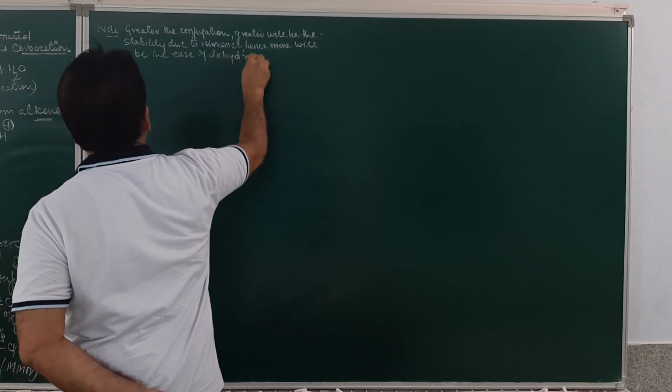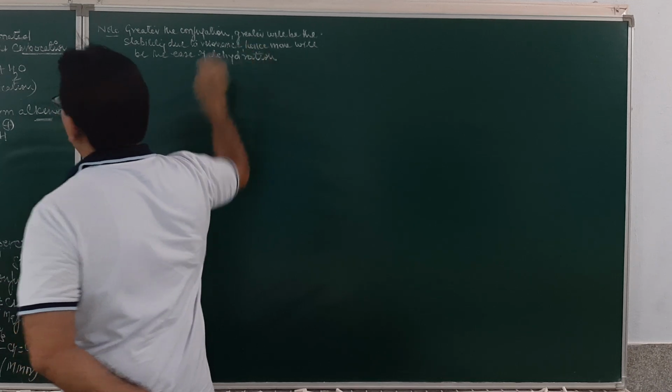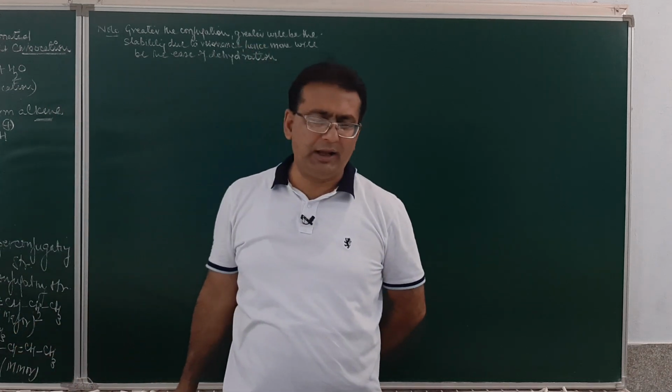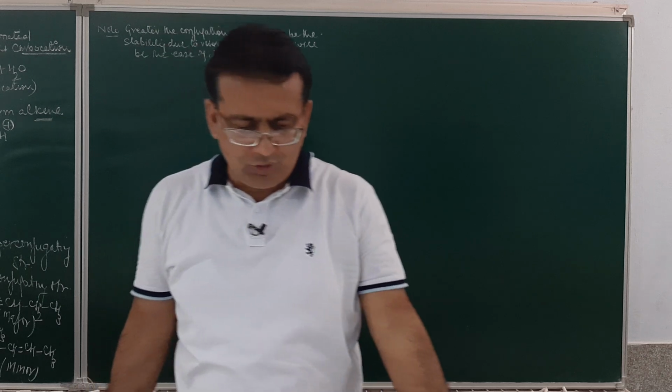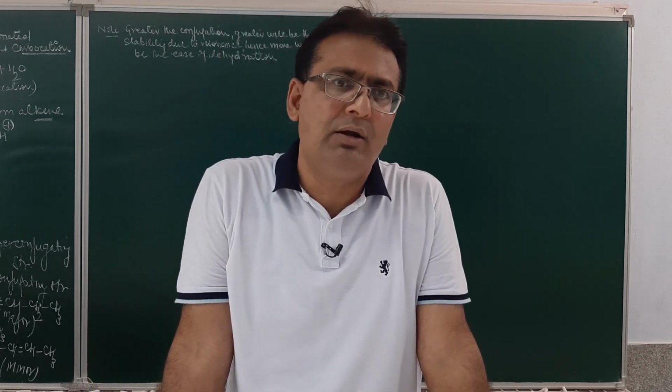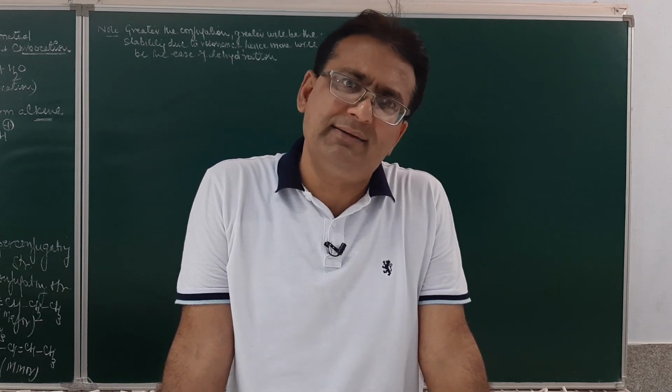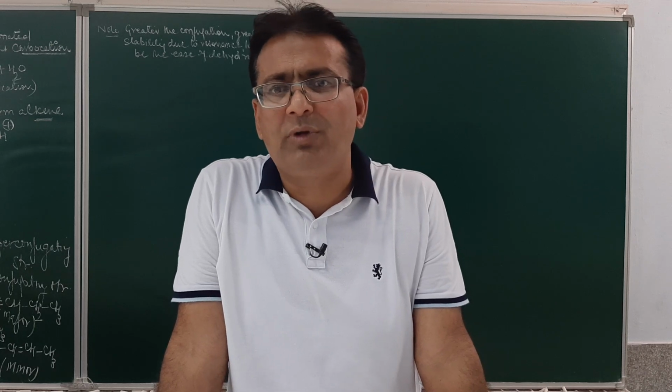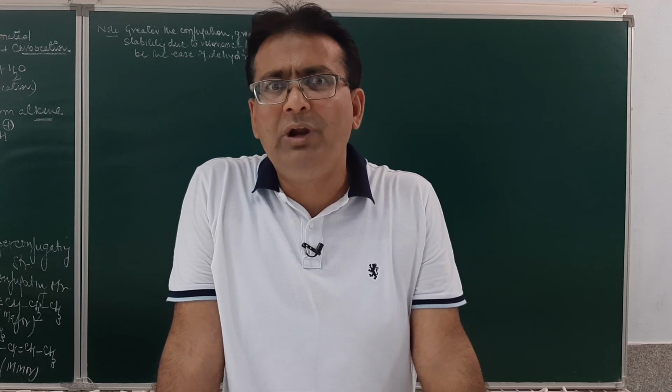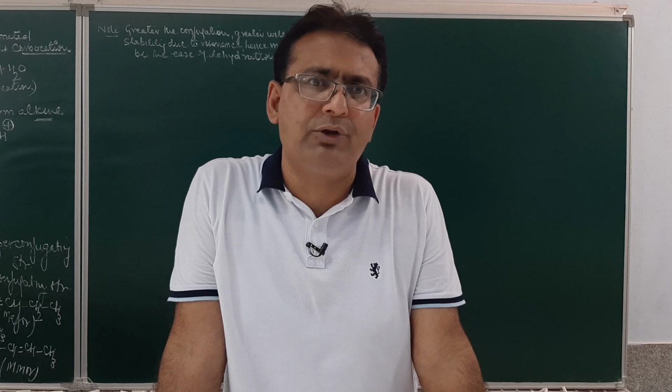What does it mean? Mean to say, after dehydration the alkenes are formed and conjugated alkenes are more stable than non-conjugated alkenes. So, alcohols leading to the formation of a conjugated product will be more easily dehydrated as compared to the other.